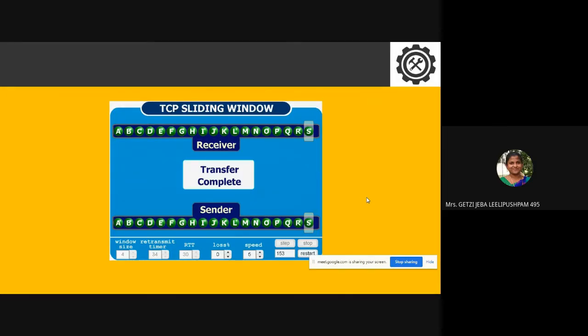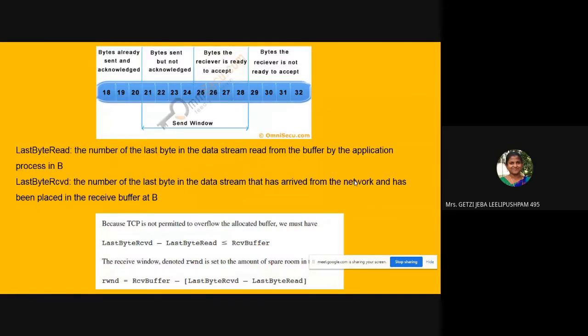Now, there are different types of variables maintained on the sender side as well as on the receiver side. Last byte read and last byte received are the two variables maintained on the receiver side. And there is also a formula for how the receiver window should be.